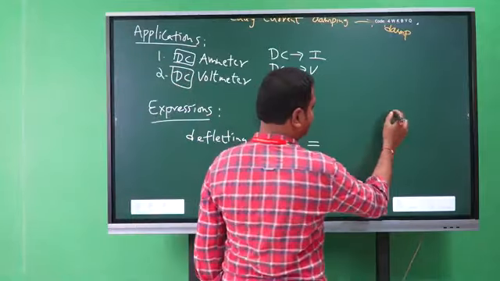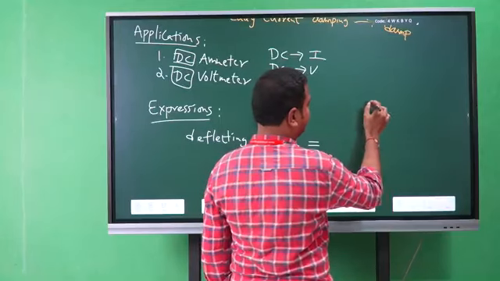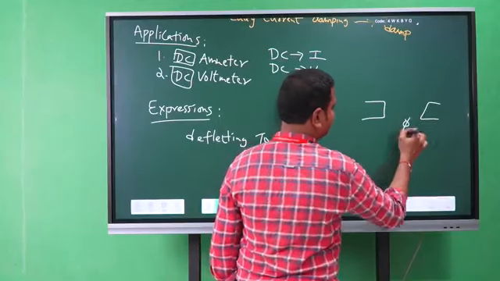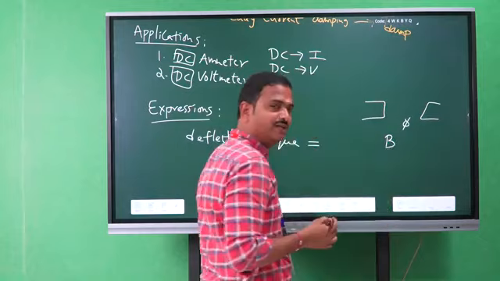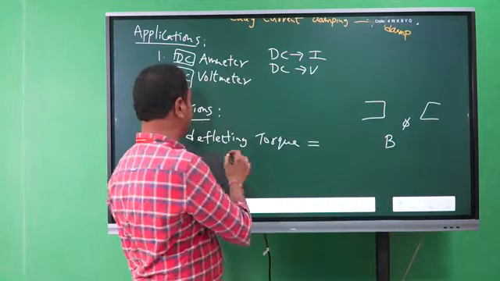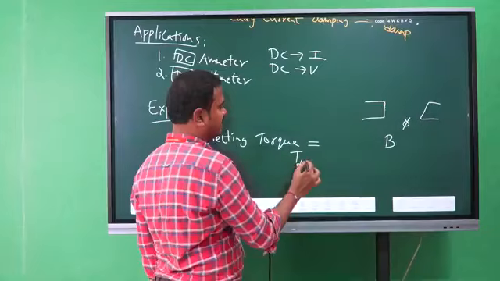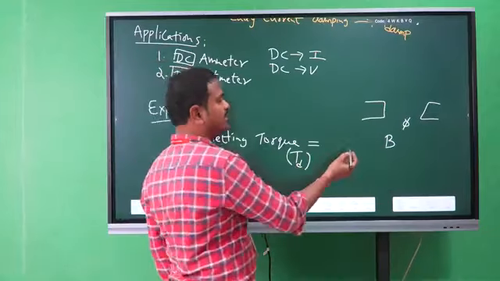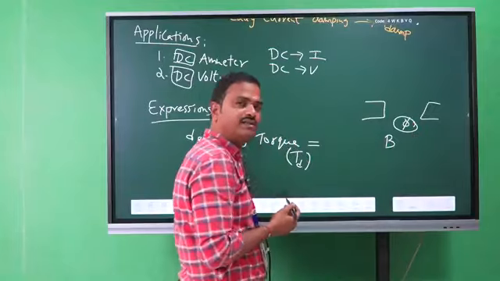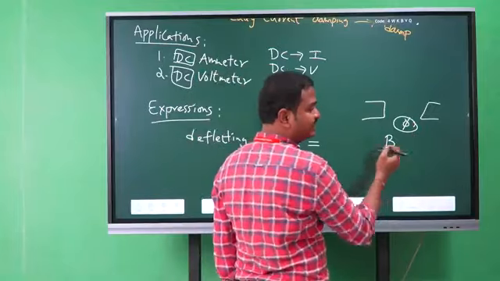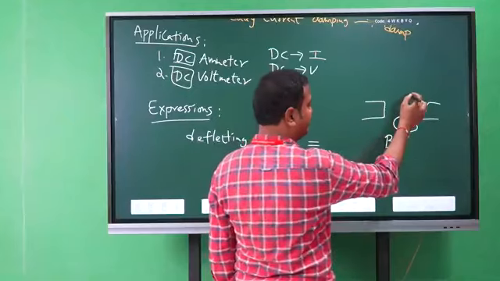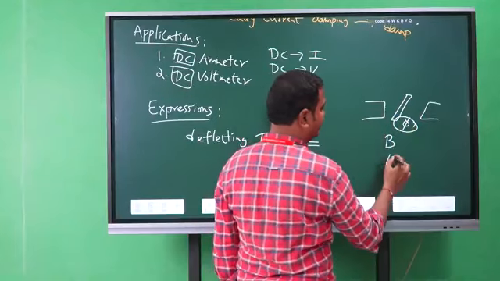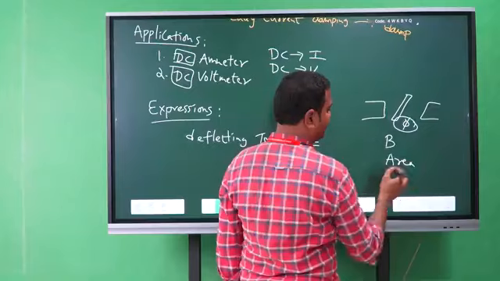So it depends on that. Permanent magnets produce flux, that means flux density. Okay, so the deflecting torque produced or exerted on the pointer depends on the magnetic flux lines magnitude, right? So that is called flux density B. And also the area of the coil, right? So the area of the coil.